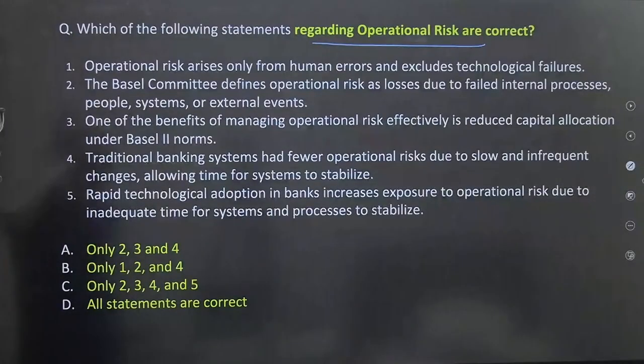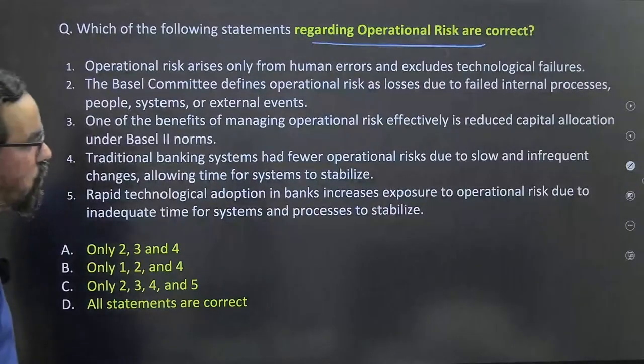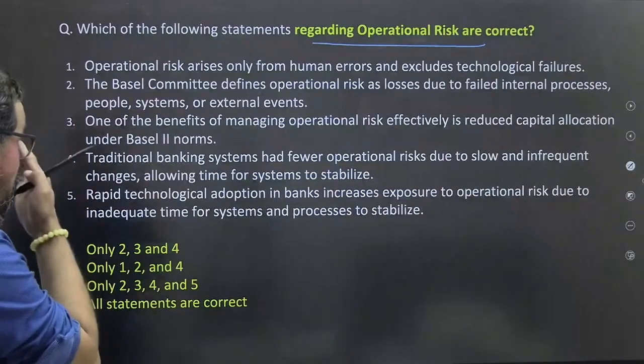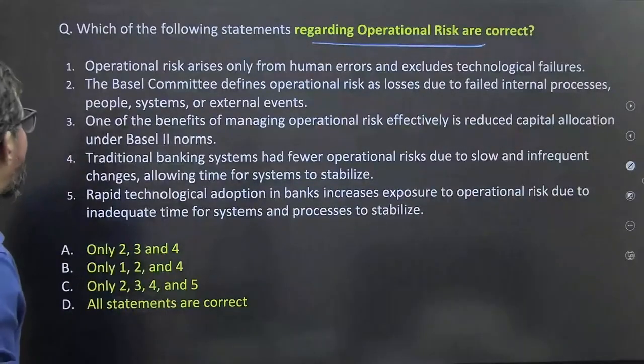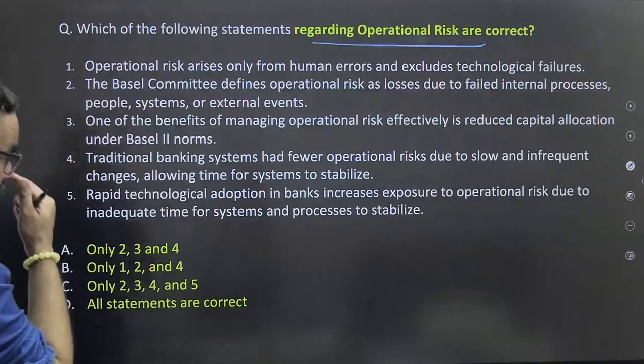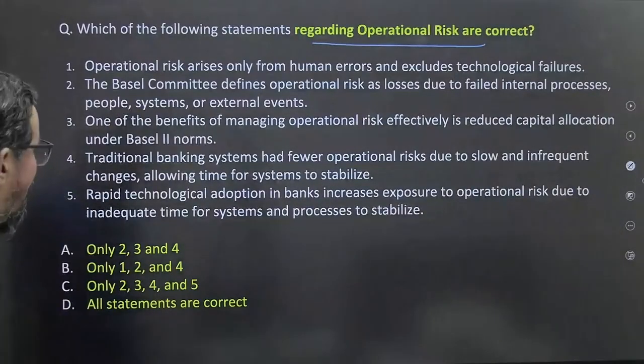Operational risk arises only from human errors, excluding technological. The Basel Committee defined, basically Basel 2, operational risk as loss due to failure of internal processes, people, systems, and external events. One of the benefits of managing operational risk effectively is to reduce capital allocation under Basel 2 norms.